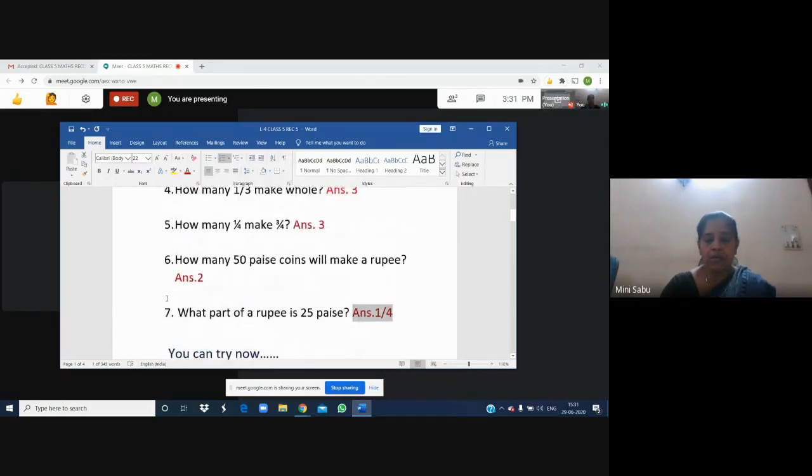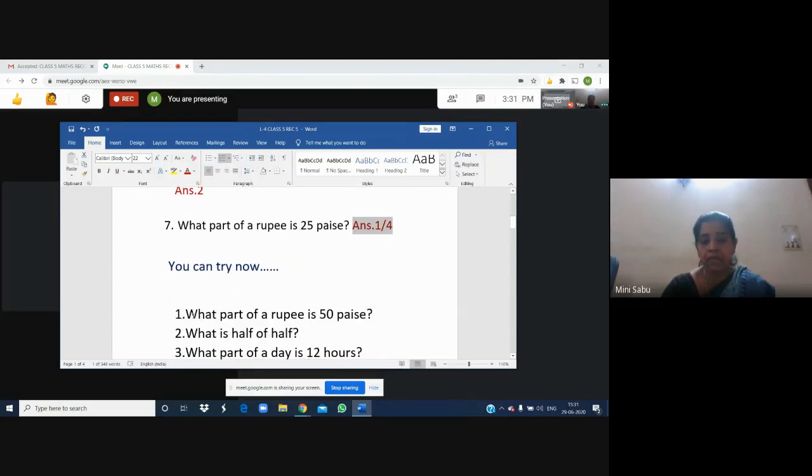This point you have to be careful. If the question is how many, you have to say the number. If the question is what part, you have to say the answer in fraction. If you say a number for what part, then you will not get marks in the exam. What part means fraction. How many means number.